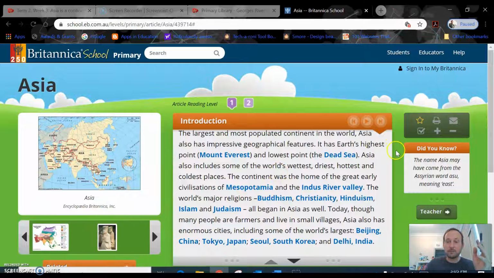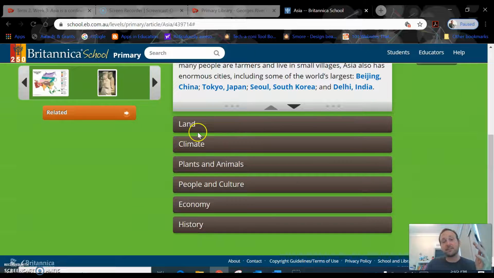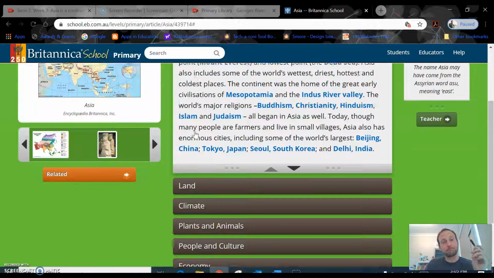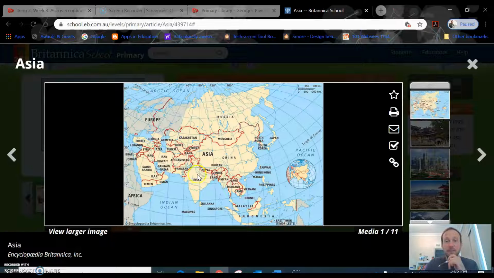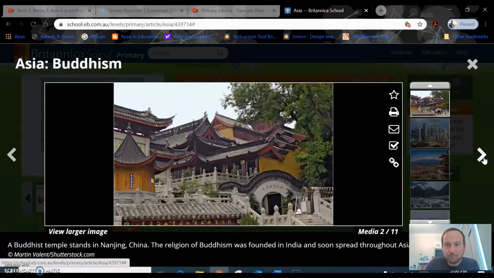I'm going to go over here. Now the land is going to be really important to us, so that's something we'll be using a lot this term. Let's go over here and click on this guy. And there is our map of Asia. Everything contained, you can see here in the red lines, is Asia.